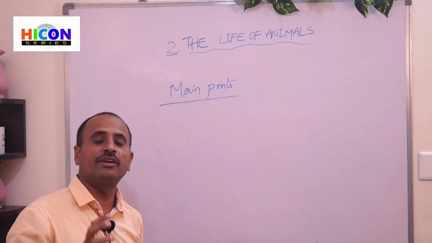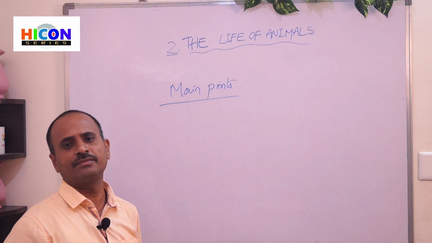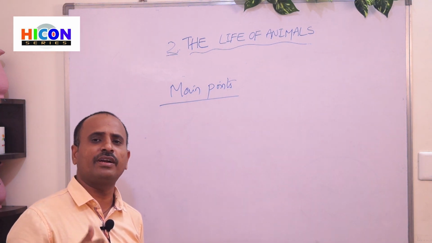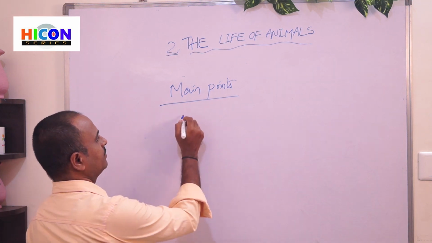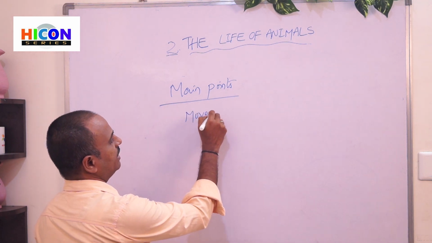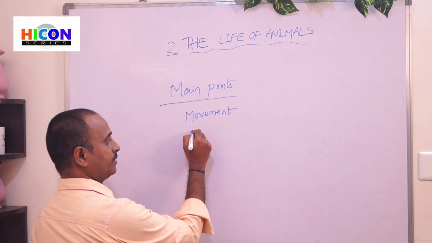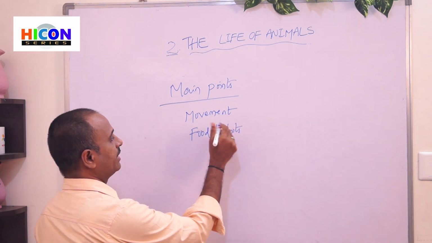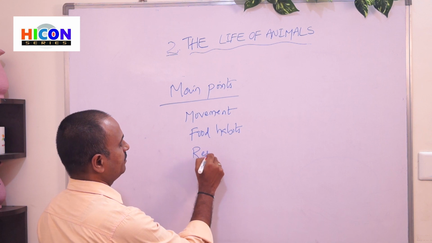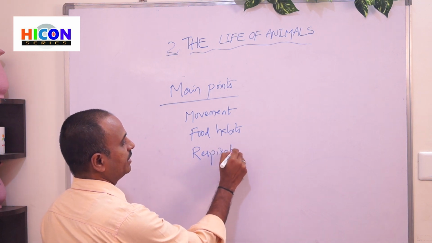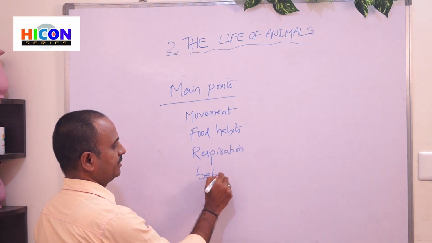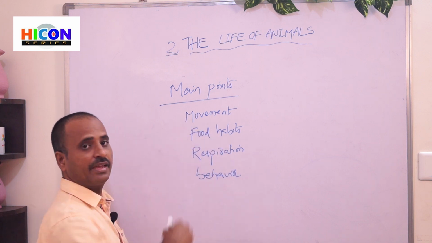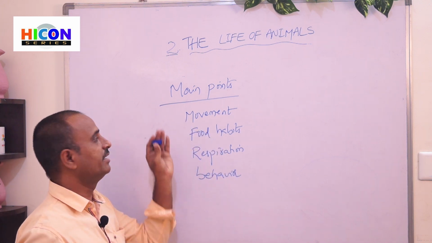Animals are different in different ways. That means animals are different in their movement, and also they are different in their food habits, and they are different in their respiration, and they are different in their behavior. In this way, the animals are different in these ways.